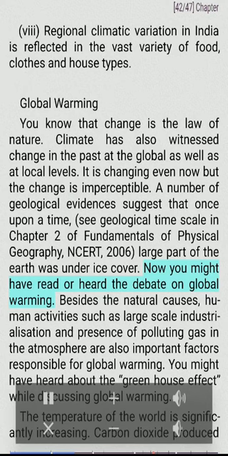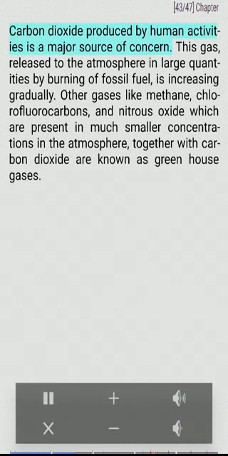Now you might have read or heard the debate on global warming. Besides the natural causes, human activities such as large-scale industrialization and presence of polluting gas in the atmosphere are also important factors responsible for global warming. You might have heard about the greenhouse effect while discussing global warming. The temperature of the world is increasing. Carbon dioxide produced by human activities is a major source of concern.